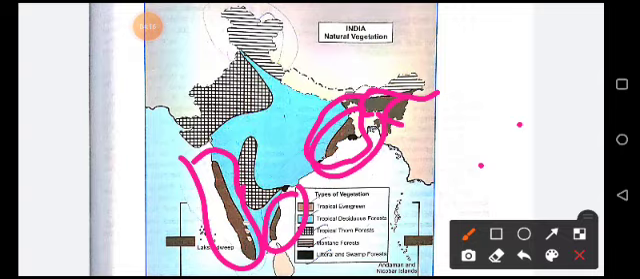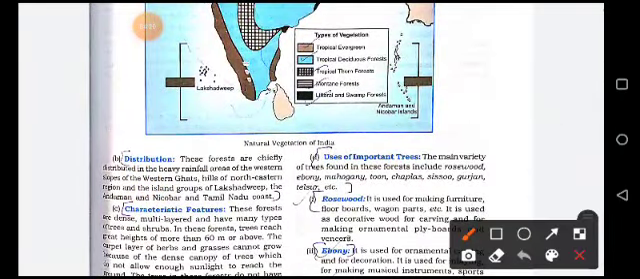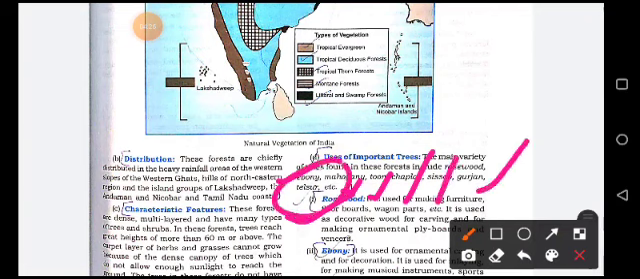So the important trees here are rosewood, ebony, mahogany, teak, chaplas, sisu, gurjan and tilsar. They are the important trees of tropical evergreen.